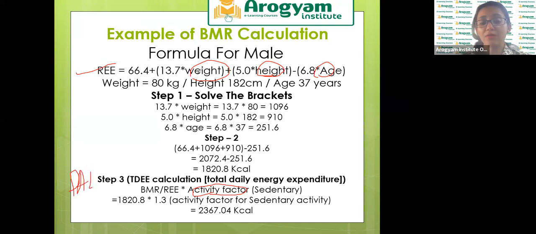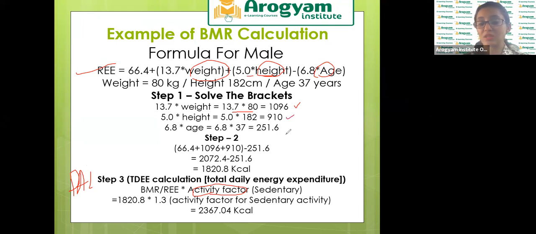Then we put weight here, multiply weight by 13.7, you get the answer. Then you multiply height. Height has to be in centimeters. Here we will not convert to meters. Multiply height by 5, you get the height term.